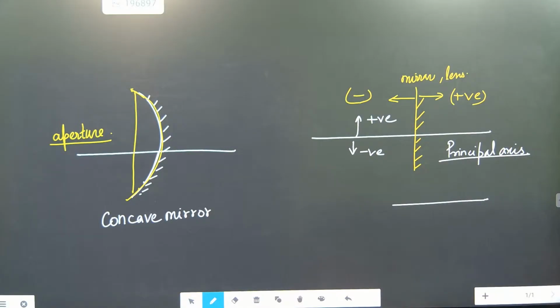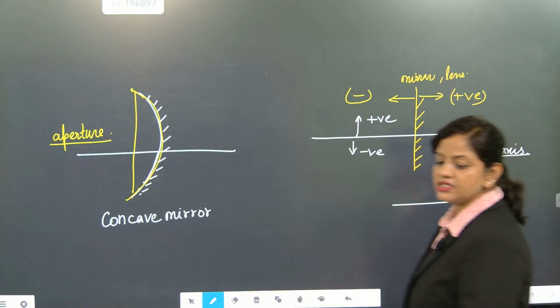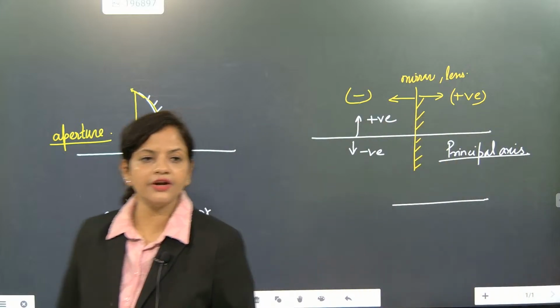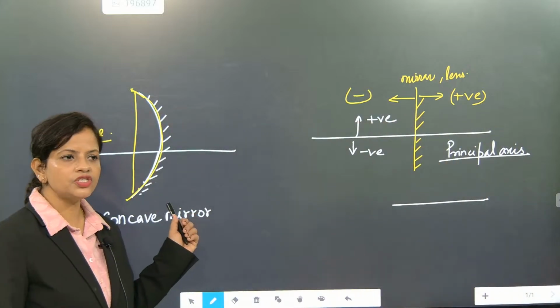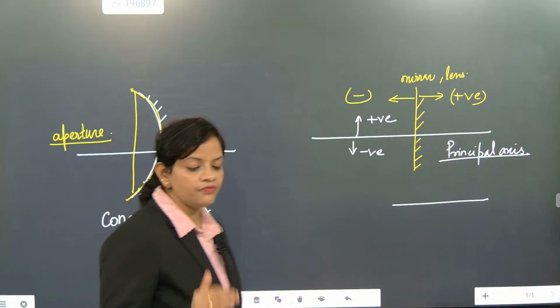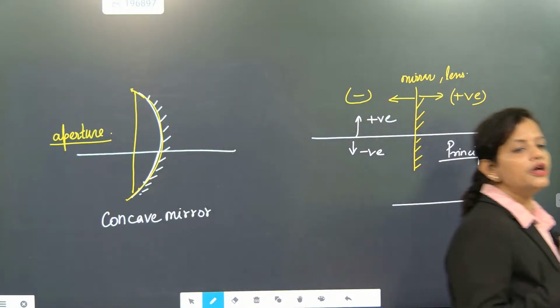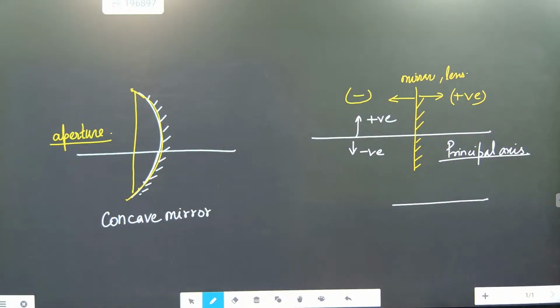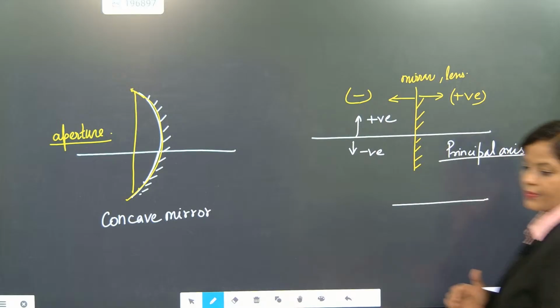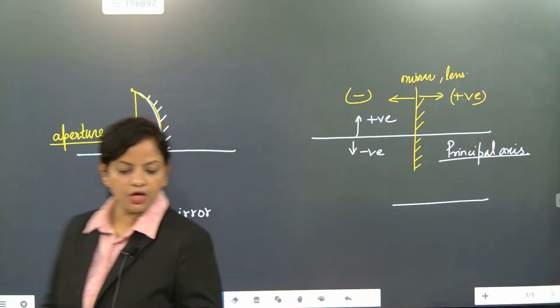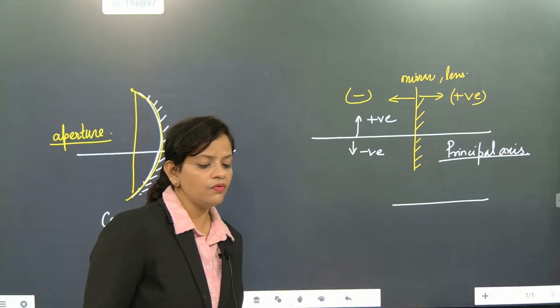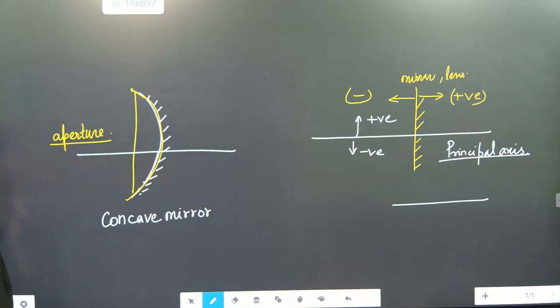We will be talking about lens also, the reflecting surface, they will also have it. Understood or not? Did you understand about aperture? So aperture will be the reason responsible for reflection of light. So what are they considered as? Aperture. I hope you might have understood. So now are we ready for the next part, please?